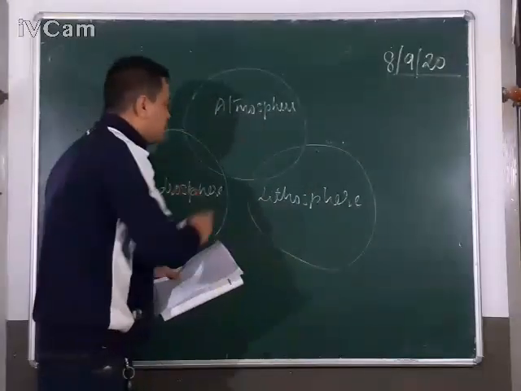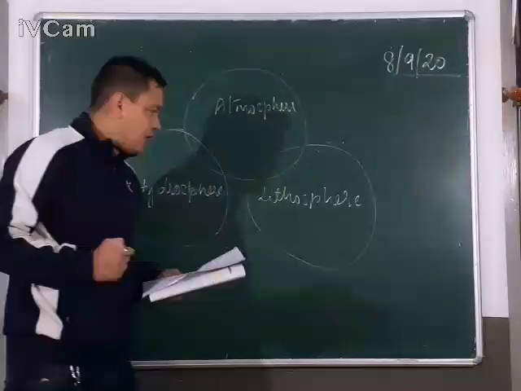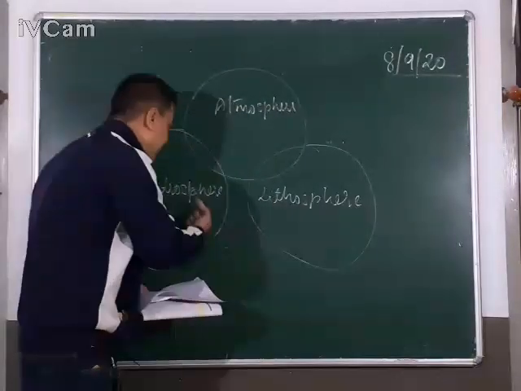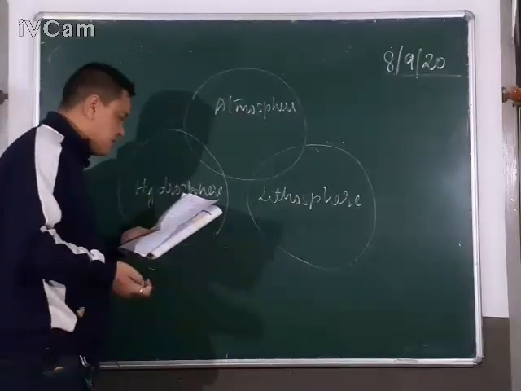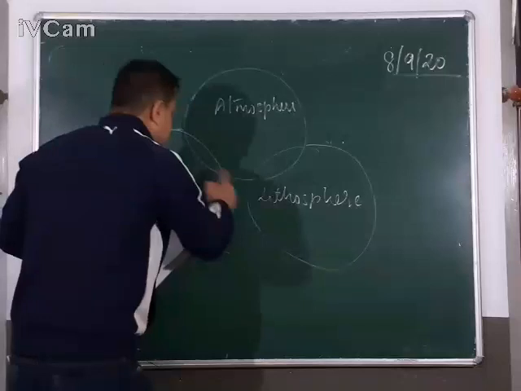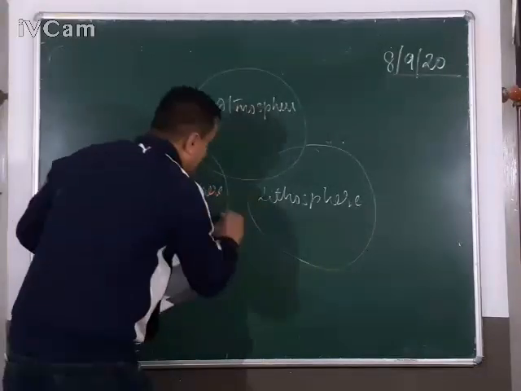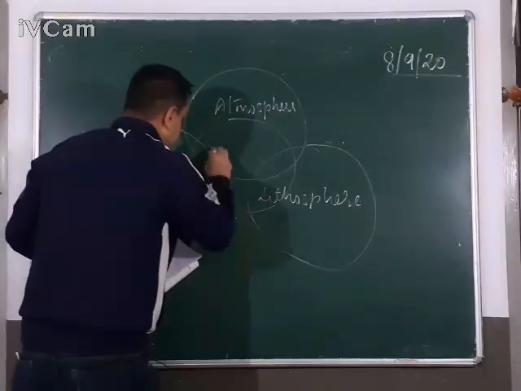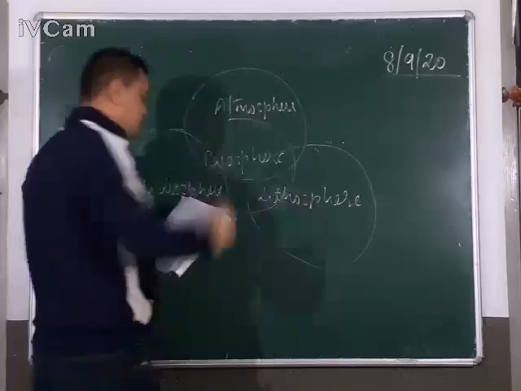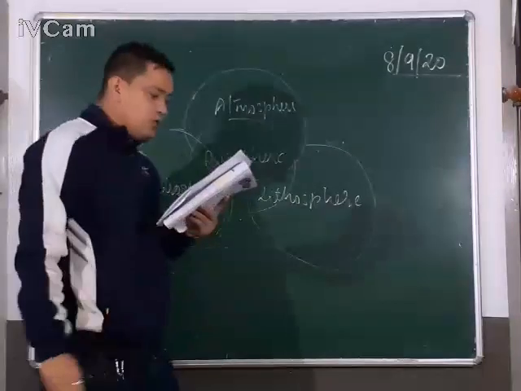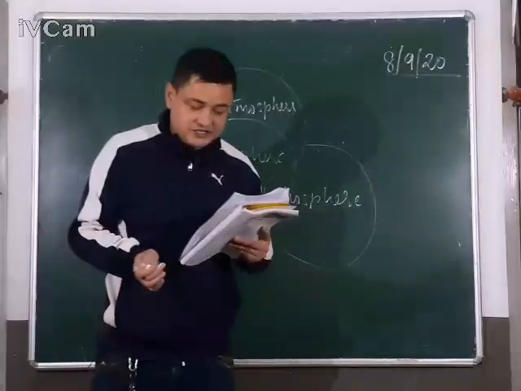Without atmosphere we cannot live, without lithosphere we cannot sustain our life or build houses, and without hydrosphere, that is water, we cannot sustain our lives. So these three spheres are interconnected with each other by the zone called biosphere. B-I-O-S, biosphere. This is the zone where all forms of life exist.